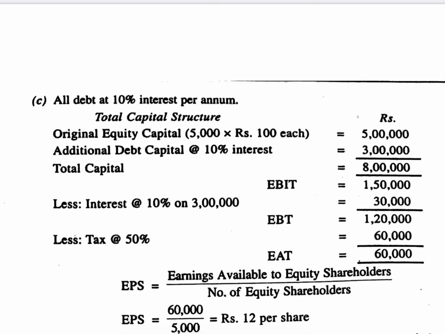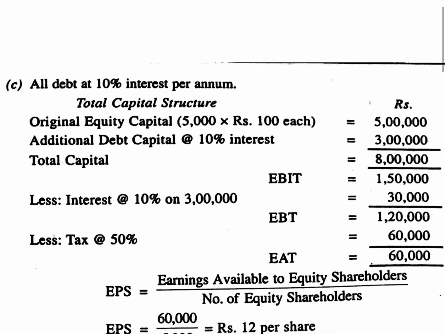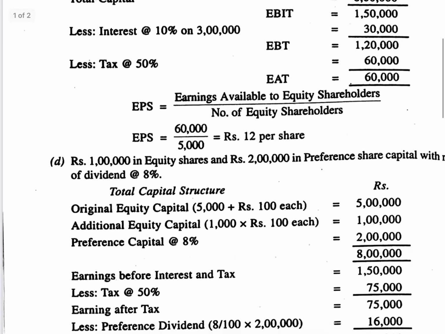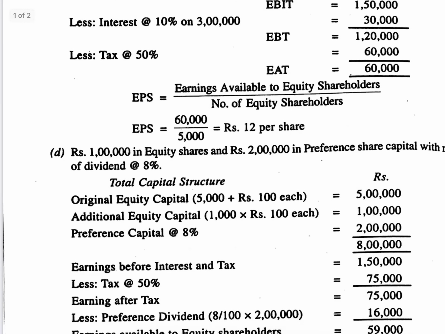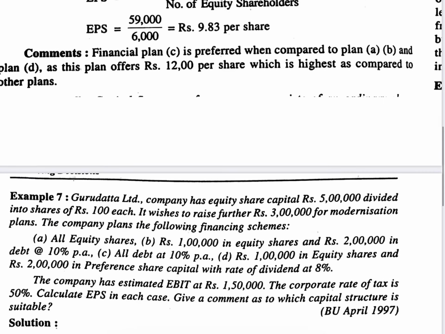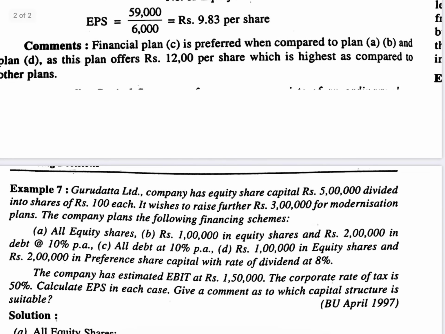The number of equity shares is only 5,000, the original equity share capital. No additional equity share capital was issued, so 60,000 divided by 5,000 is rupees 12 per share.